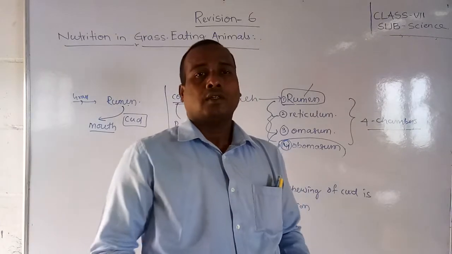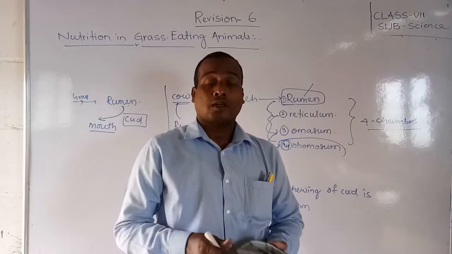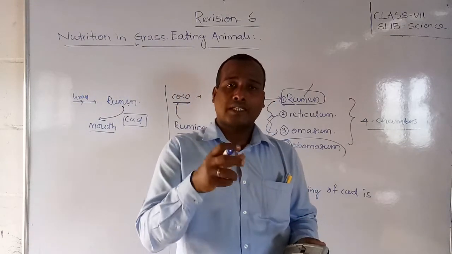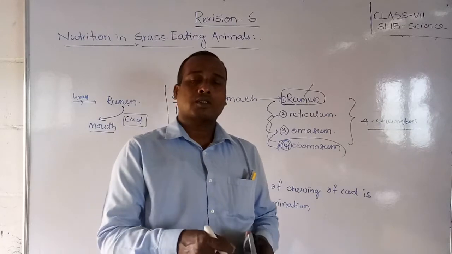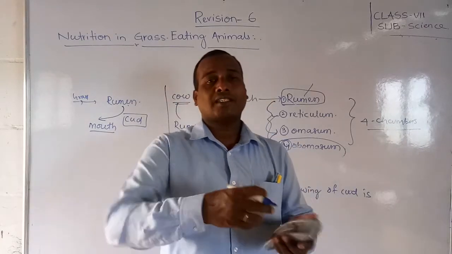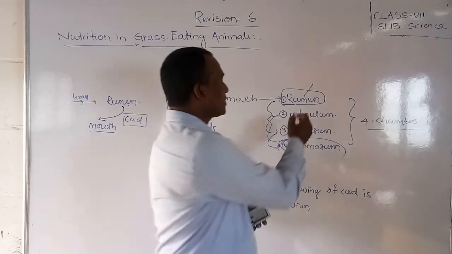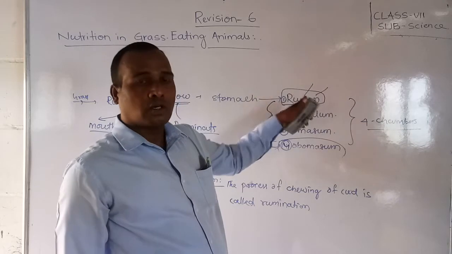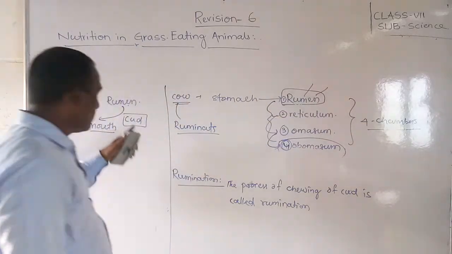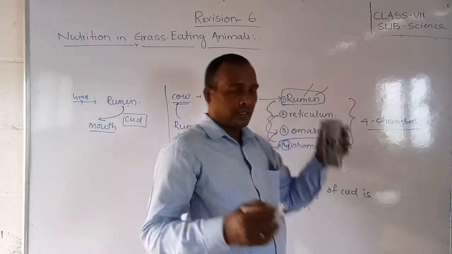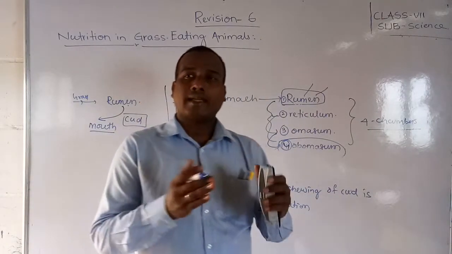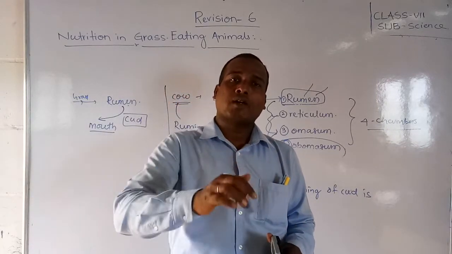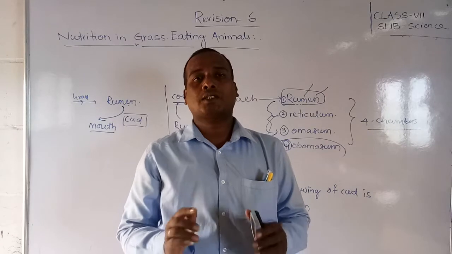So that means, what is that cud? The grass or whatever green leaves or food grazed by the deer or the cow or the herbivorous animals, it will store in the rumen, the first chamber of the stomach. And that food or fodder will come back to the mouth after the cow or deer takes rest, and in the mouth that food is called cud. Did you understand about the cud?